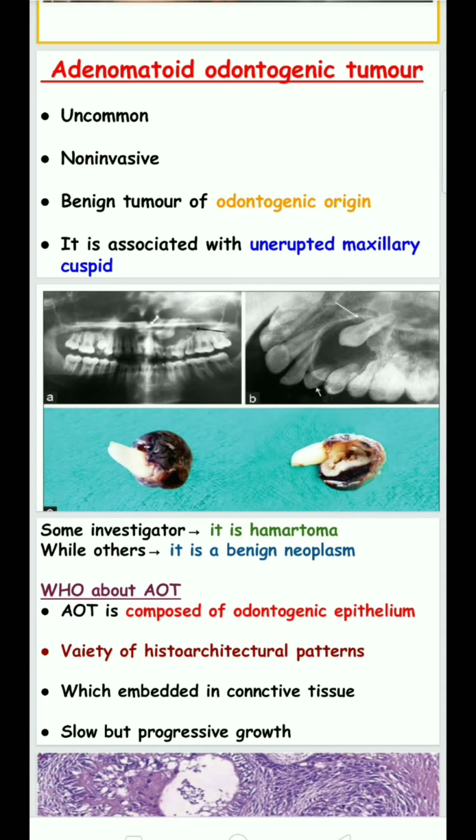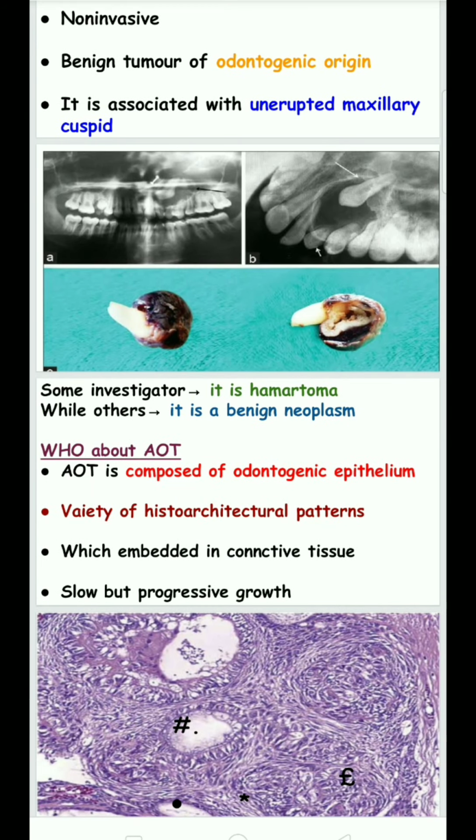Others say no, it is not a hamartoma, it is a benign neoplasm, because they say the tumor is diagnosed early and eradicated easily in the early stage. So there is a poor understanding about the growth of the tumor, hence it is a benign neoplasm. And finally, the World Health Organization describes the adenomatoid odontogenic tumor.